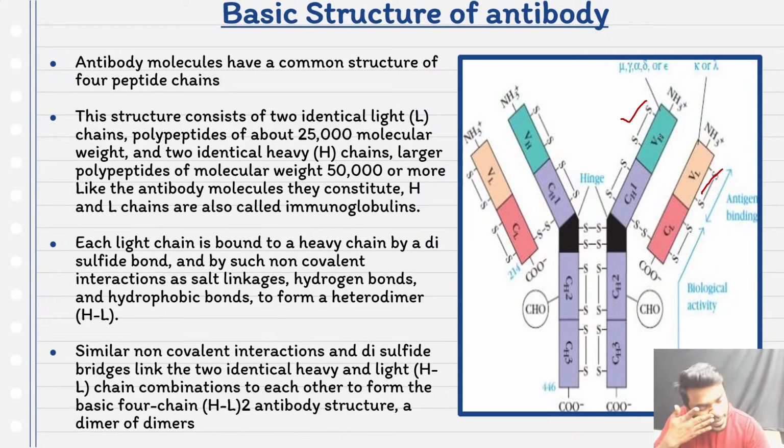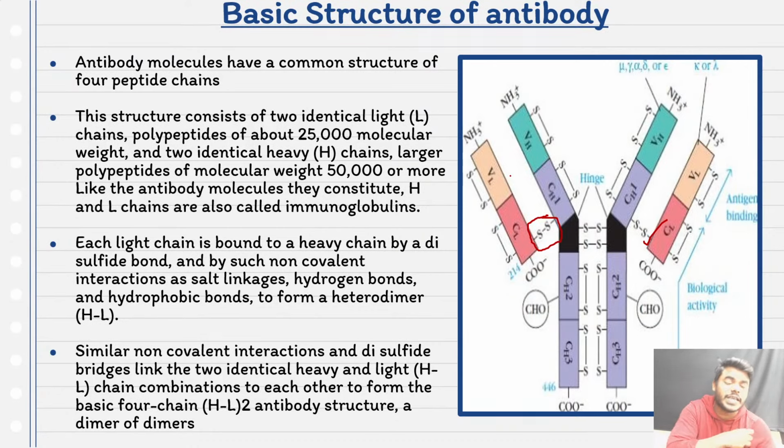Listen friends, this is an important one, don't get confused here. How are the light chain and heavy chain connected with each other? The light and heavy chains are connected with each other by disulfide linkages. Similarly, in this other dimer also, the light and heavy chains are connected with disulfide linkages.